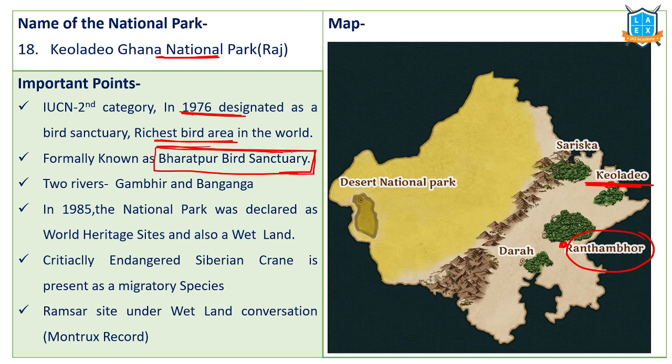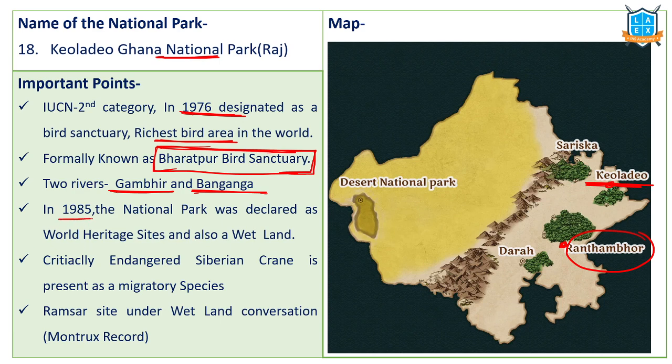A part of it, bird sanctuary, is known as Bharatpur Bird Sanctuary. Two rivers flow through this particular one, Gambhir River and Banganga River. Please remember this: whenever there are any lakes, rivers, streams, there birds tend to migrate, right? That's why these areas are famous for birding sites.